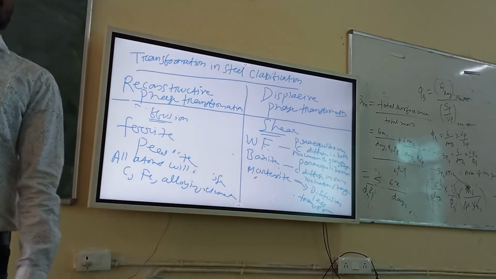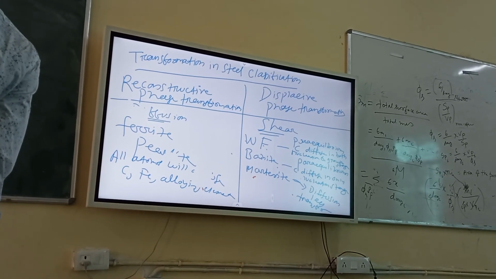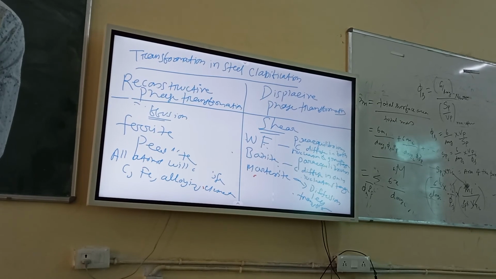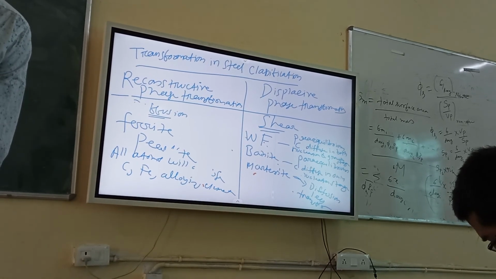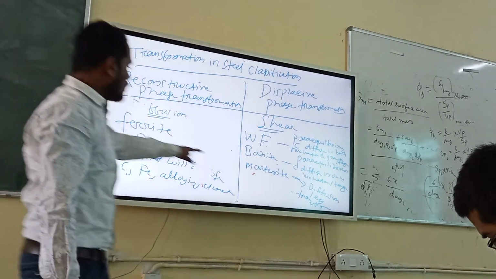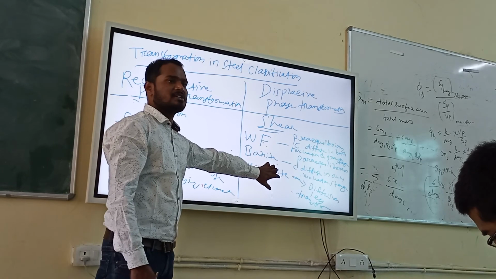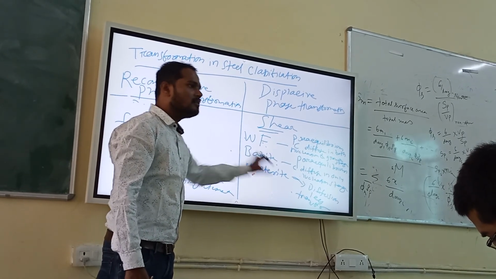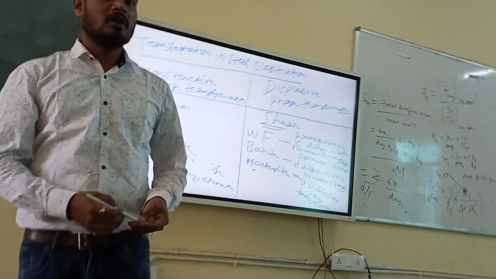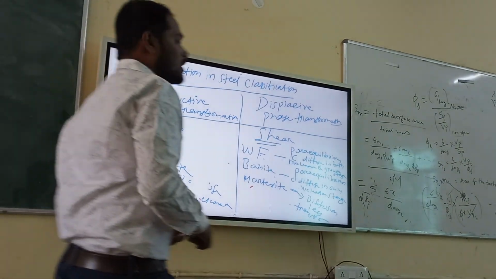That's why I talk about how you have to check where the transformation is happening in the TTT diagram, the top position or the lower position. Okay, you understood or you have any confusion? You can again write: diffusion coefficient is low here and high here. Driving force for transformation is maximum here, less here. Okay, sorry, buddy. I will end this topic here. I will discuss the martensitic transformation again in the coming lecture.